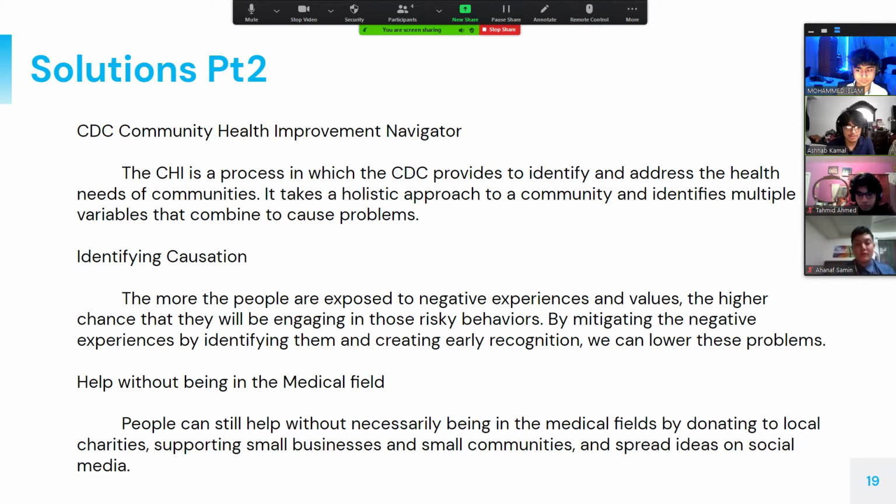And lastly, help without being in the medical field. People can still help without necessarily being in the medical fields by donating to local charities, supporting small businesses and small communities, and spreading ideas on social media.